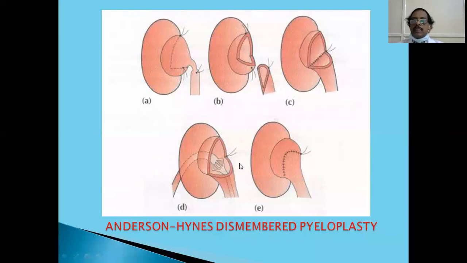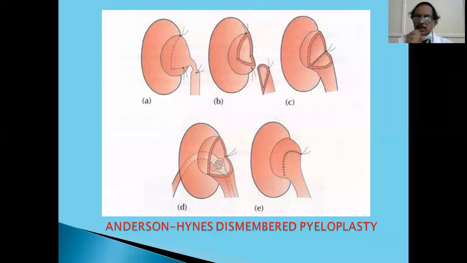So this is how. We must be sure that this is functioning. So we'll have to investigate later on by doing an intravenous pyelogram, by giving a diuretic or not giving, following whether it is draining properly or not. If it is not draining properly, we'll have to do an endoscopic pyelotomy or something like that again to see that it functions properly. Usually surgical relief by the Anderson-Hynes technique is very good, gives complete relief.